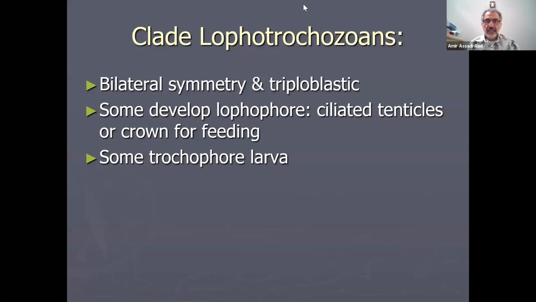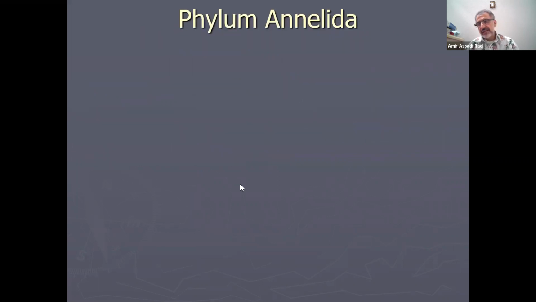Okay, then the next clade is clade Lophotrochozoans, bilateral symmetry and triploblastic. Some develop a lophophore and ciliated tentacles or crown for feeding, some a trochophore larva, and phylum Annelida. I'm going to stop right here. So that would be the second portion of pseudocoelomates. These animals, phylum Annelida, are not pseudocoelomates, they are eucoelomates. We are getting into eucoelomates. All right, guys.